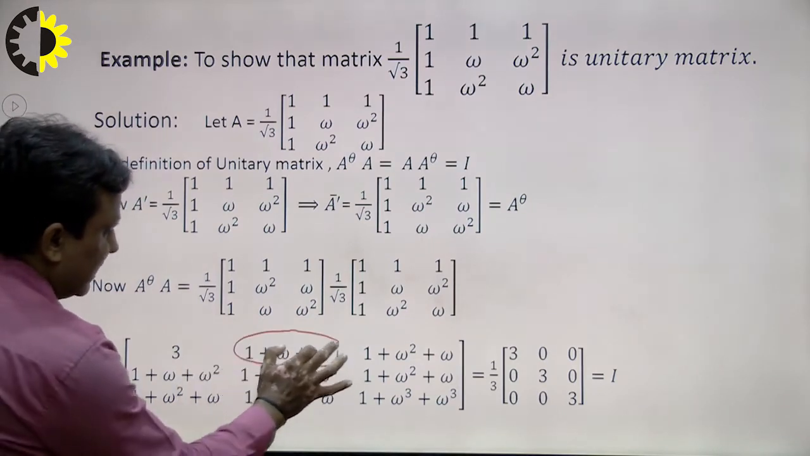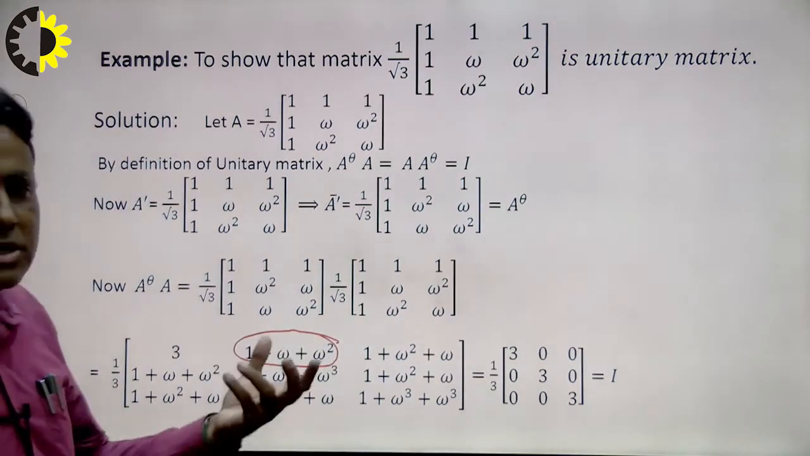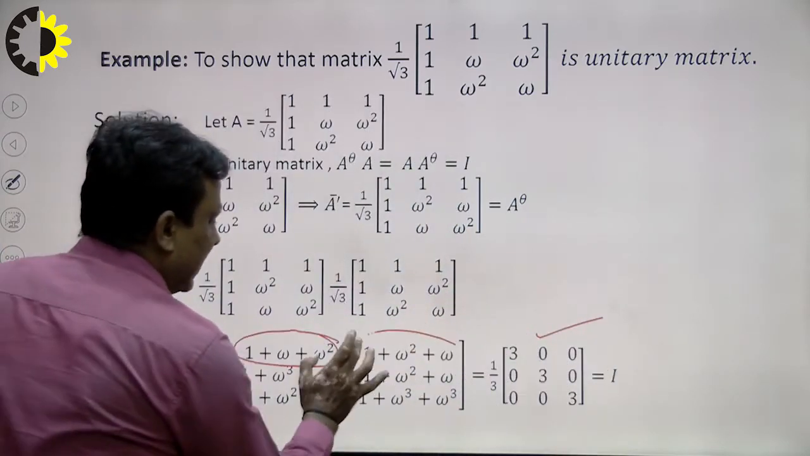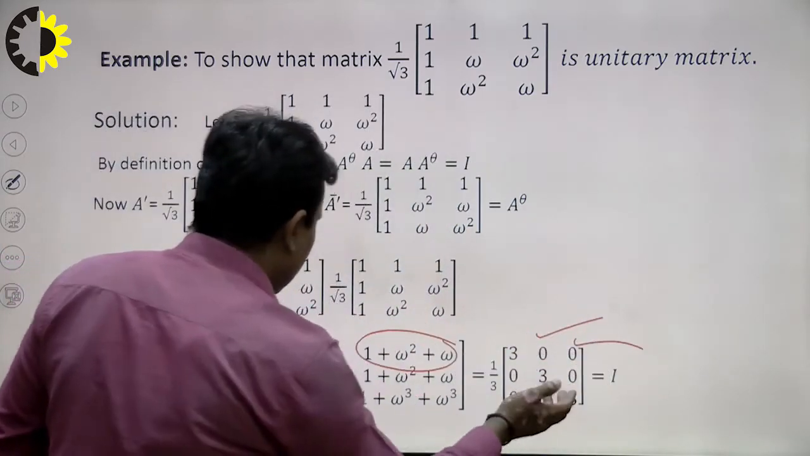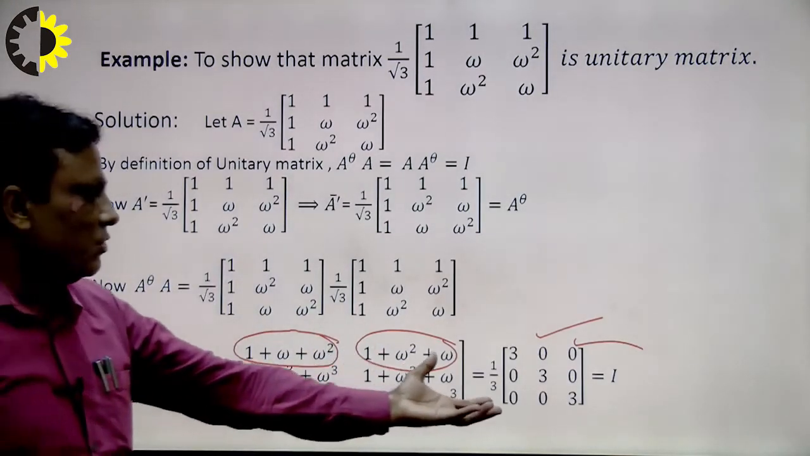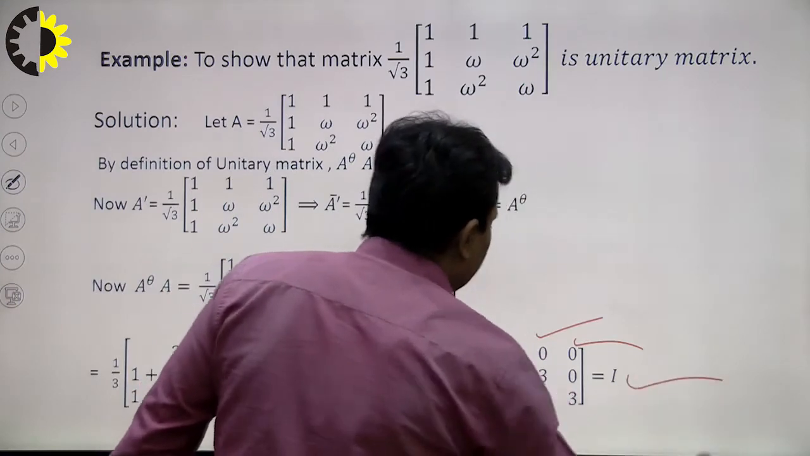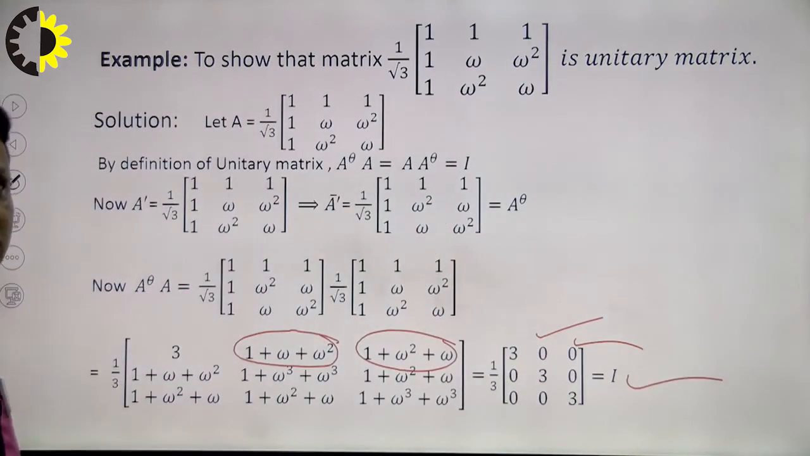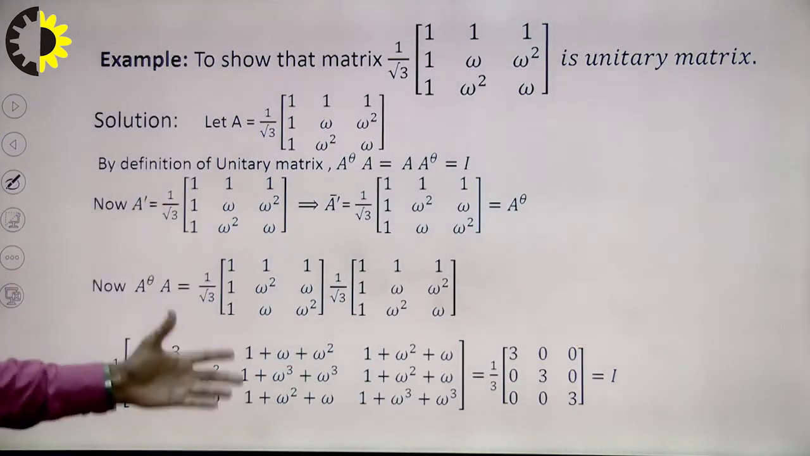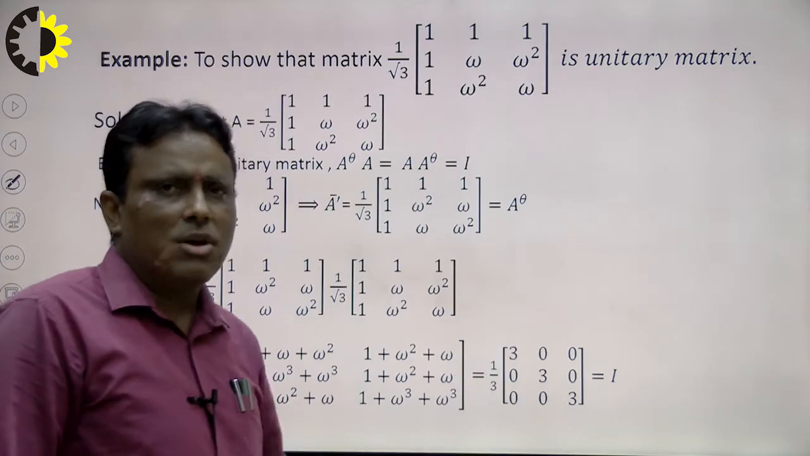Students study in 12th level that 1 plus omega plus omega square is equal to 0, and 1 plus omega square plus omega is also 0. So I write 0 for all these values, and this is converted into I. That means the given matrix is a unitary matrix. This is the example of a unitary matrix. We can conclude that a unitary matrix can be used for searching any kind of information.